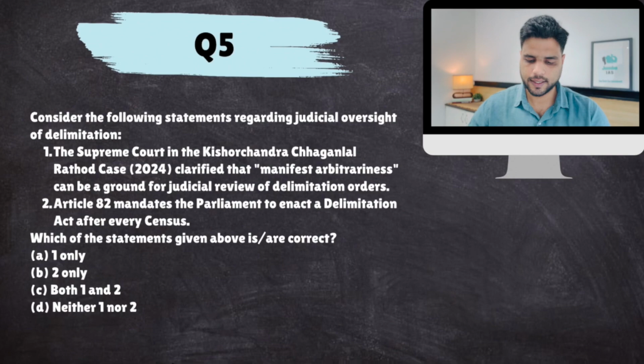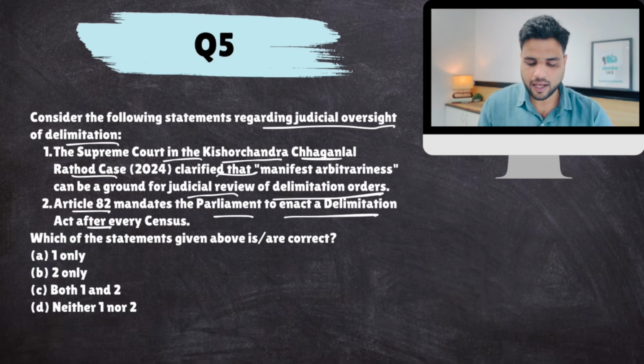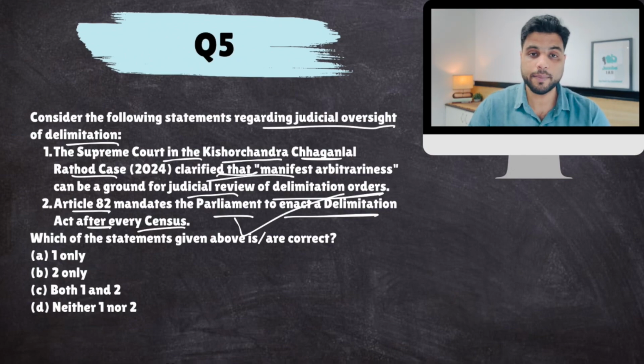Okay, next. Consider the following statements regarding judicial oversight over delimitation. The Supreme Court in the Kishore Chandra Chhagan Lal Rathod case clarified that manifest arbitrariness can be a ground for judicial review of delimitation orders. Article 82 mandates the Parliament to enact a delimitation act after every census. So statement 2 is correct. We have just discussed this. But the thing is, I told you that courts are barred from interfering in the delimitation exercise. The orders of the Delimitation Commission cannot be challenged in any court of law.